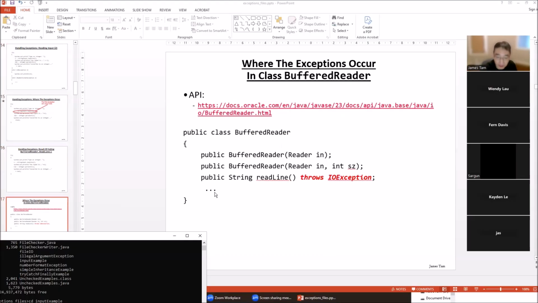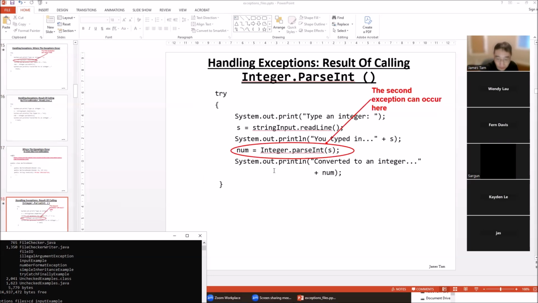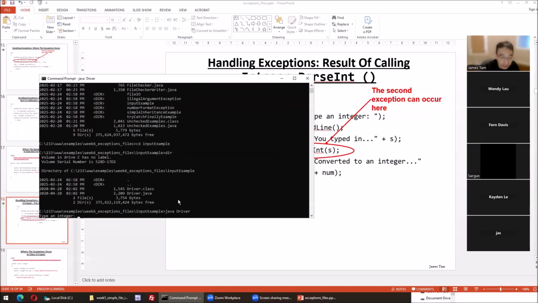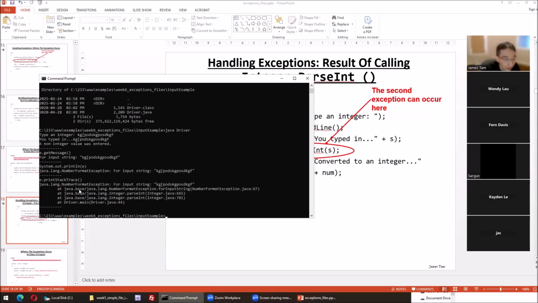Now, I can't do this as a demo because it's likely from a hardware failure, but the other one I included, I can show you as a demo. The second place where an exception can occur, you saw with integer parseInt. If I type in a non-integer value, it passes it to parseInt, and it's going to result in a runtime error. Type in an integer. And all this means that we have a runtime error exception.